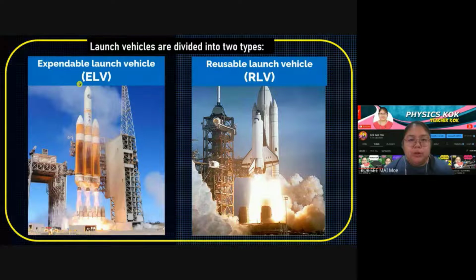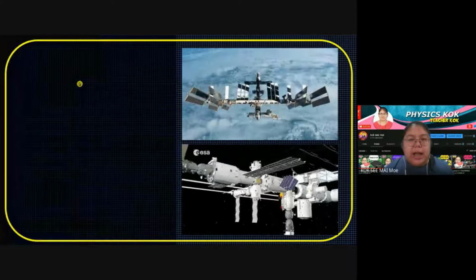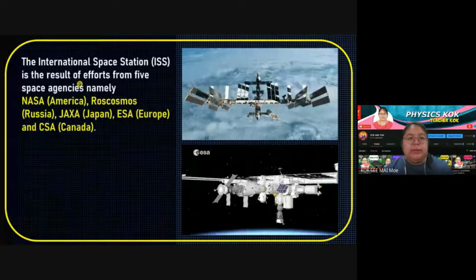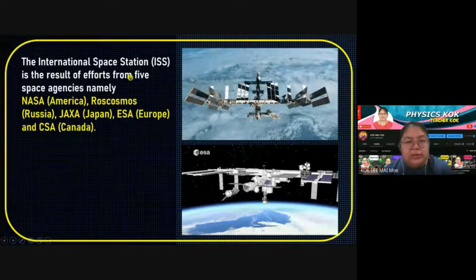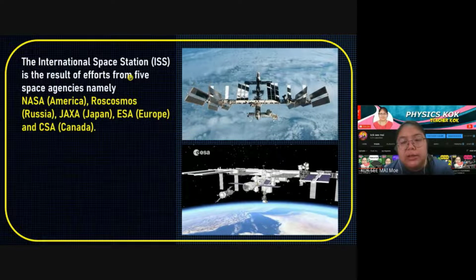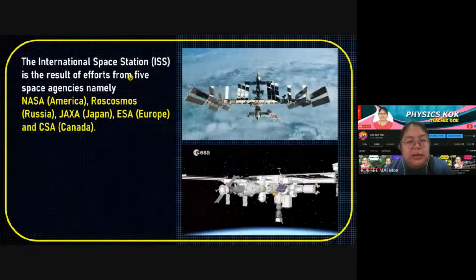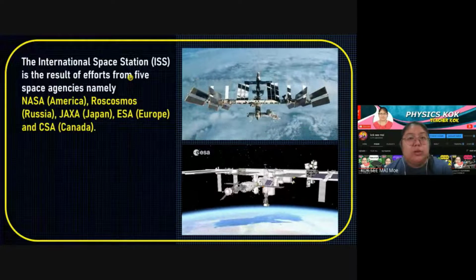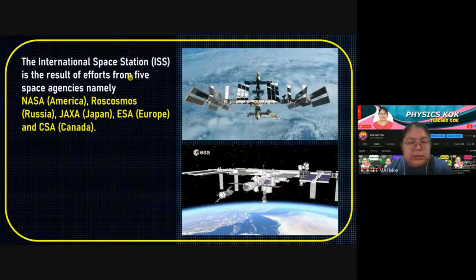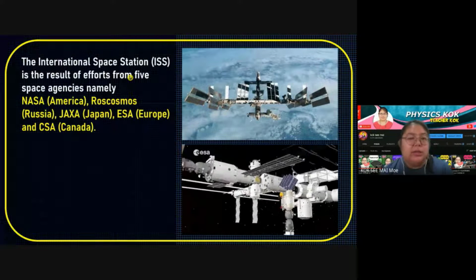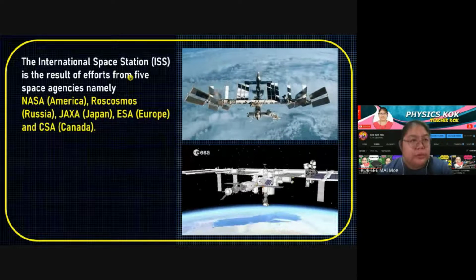Okay, so we go through to the next. This one is the ISS, the International Space Station. It's just like one station in space, just like you have a bus station, or a monorail station. If you want to take the monorail, you go to the monorail station. If you want to take the bus, you go to the bus station. But this one is a space station. That means you go to space, and there is a station for you to stay there.